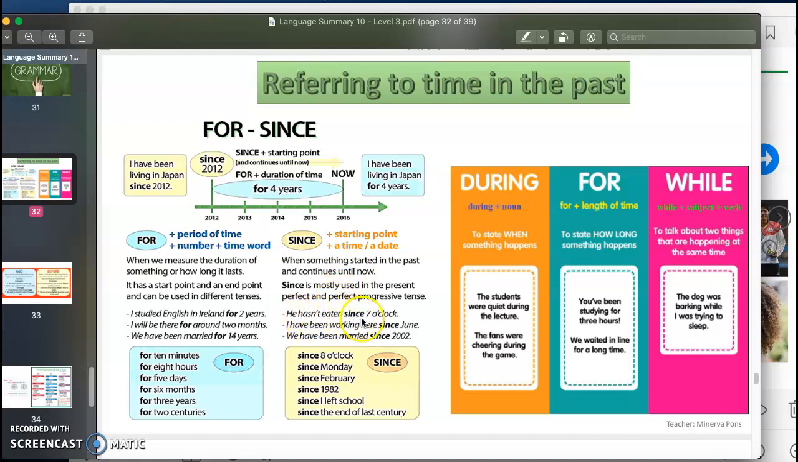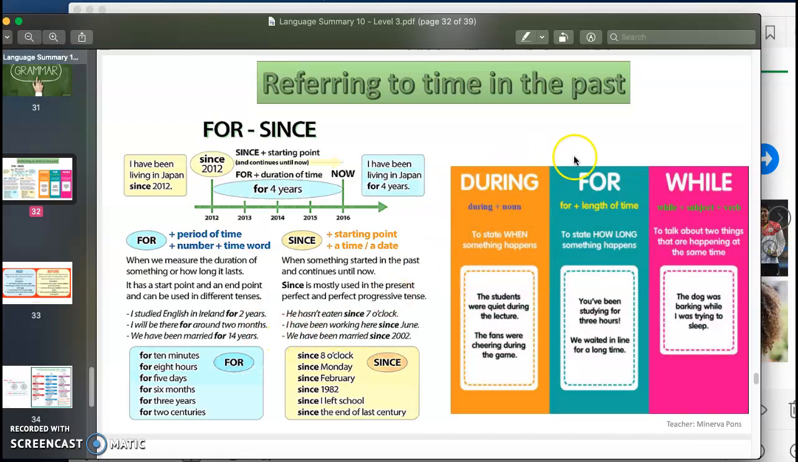He hasn't eaten since 7 o'clock. I have been working here since June. We have been married since 2002. So basically in this case I am just saying when in the past I started this action, and in the other case I am just saying how long this action took place in my life.